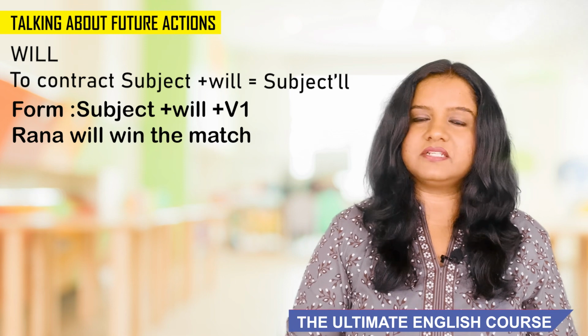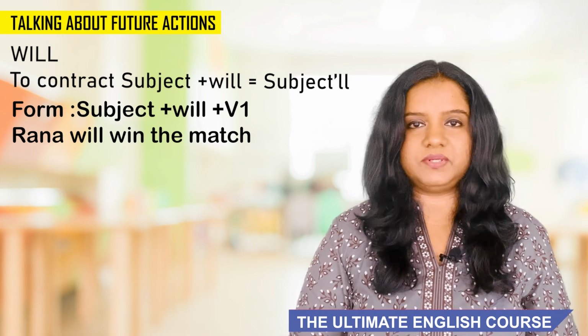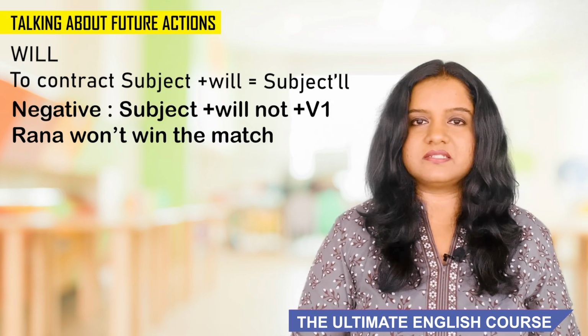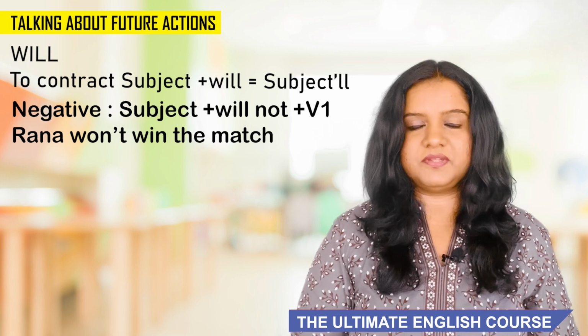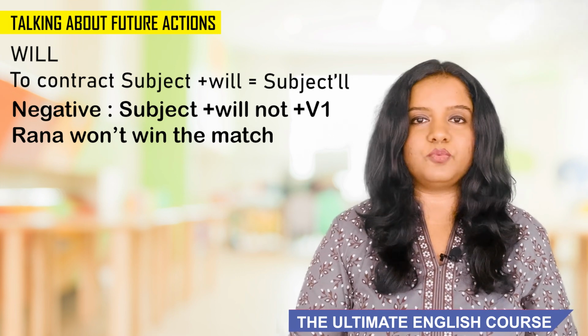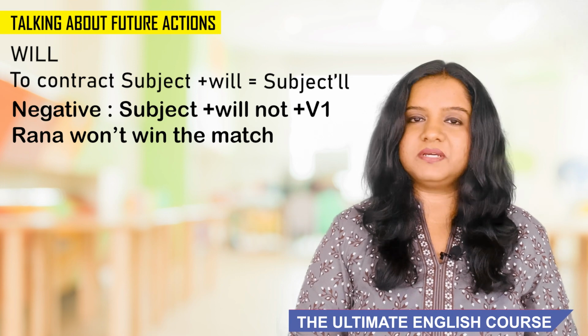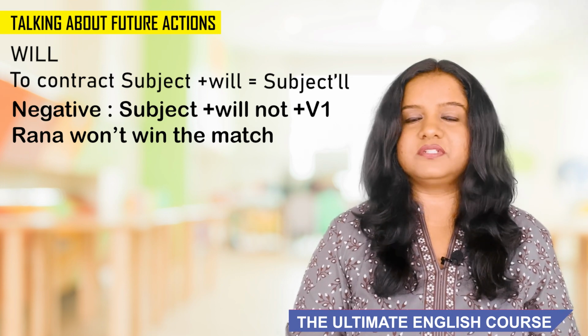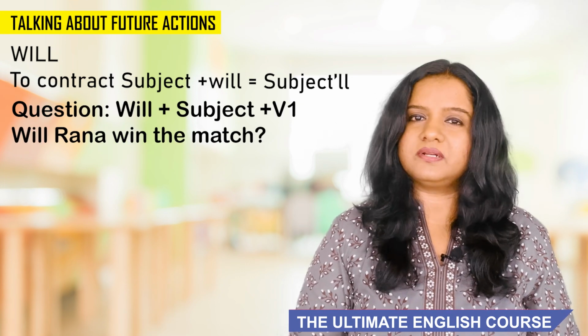So you can make the negative sentence by just adding not after will. So your negative sentence is Rana will not win the match. You can also contract will and not as won't. And to make a question, you just have to place will before the subject. So the question is, will Rana win the match?